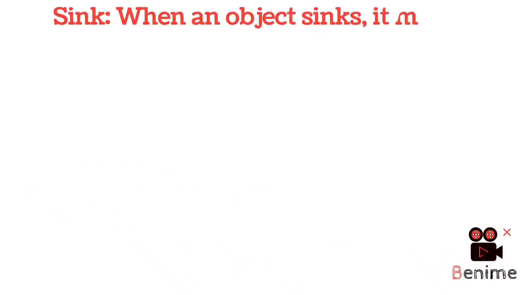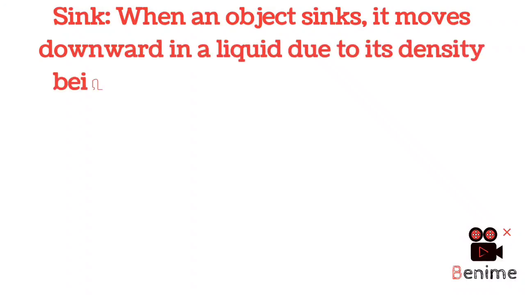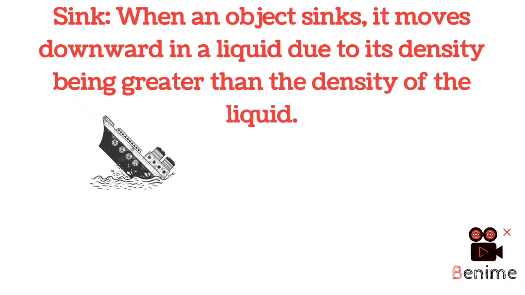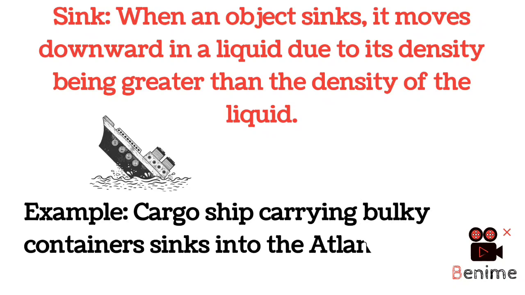Sink. When an object sinks, it moves downward in a liquid due to its density being greater than the density of the liquid. Example: cargo ship carrying bulky containers sinks into the Atlantic.